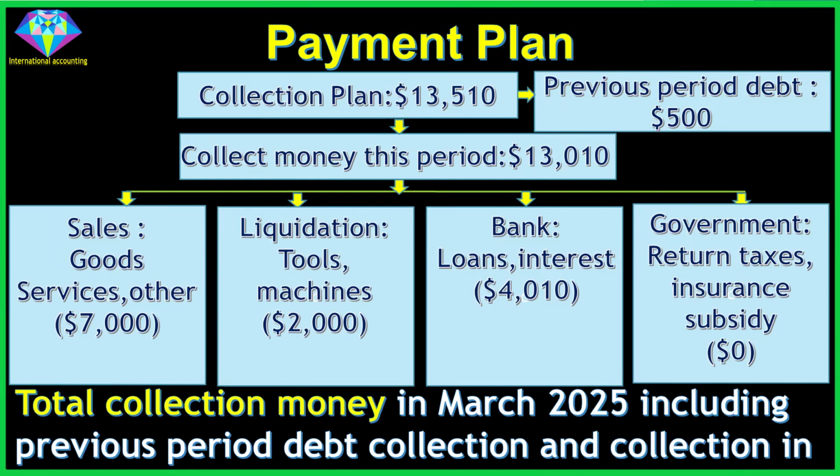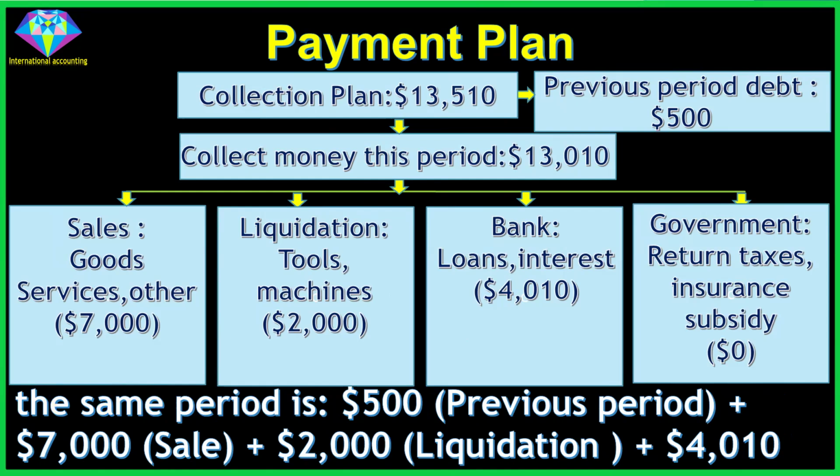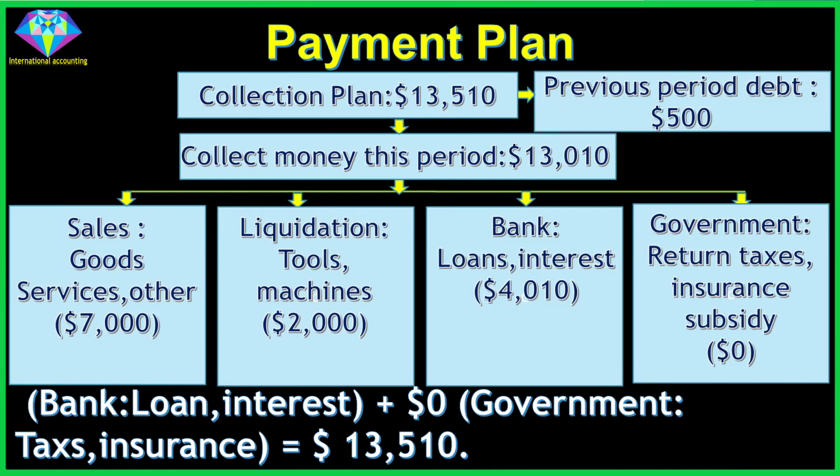Total collection money in March 2025, including previous period debt collection and collection in the same period, is $500 previous period, plus $7,000 sales, plus $2,000 liquidation, plus $4,010 bank loan and interest, plus $0 government taxes and insurance, equals $13,510.